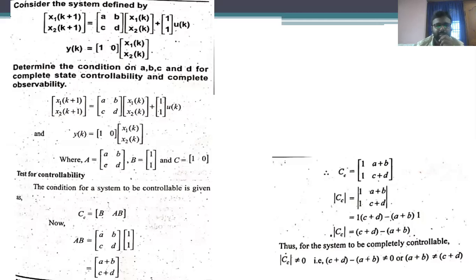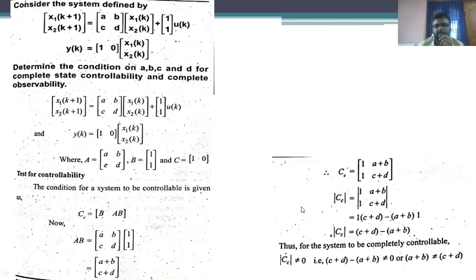For controllability, the controllability matrix is [B AB]. AB is obtained by multiplying matrix A with B, giving a 2 by 1 matrix, a plus b and c plus d.